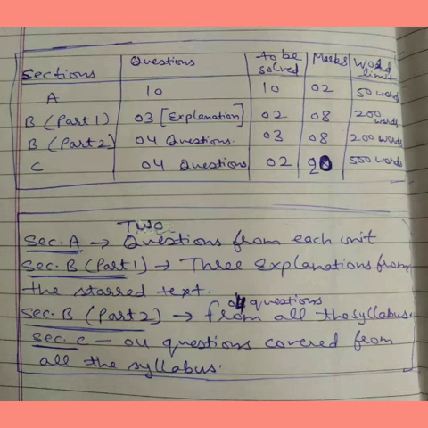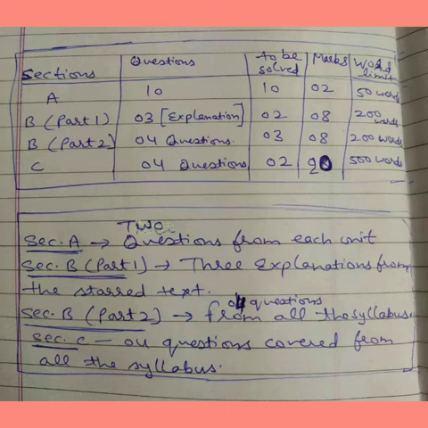Each question will carry 2 marks, and the word limit is 50 words. In section B, part 1, 3 reference to the context questions will be asked, out of which 2 are to be solved, and each will carry 8 marks, and the word limit is 200 words.